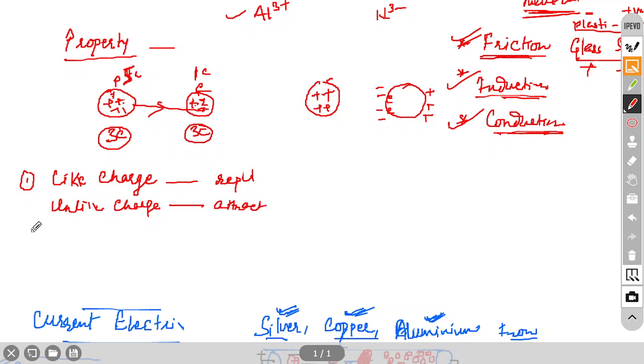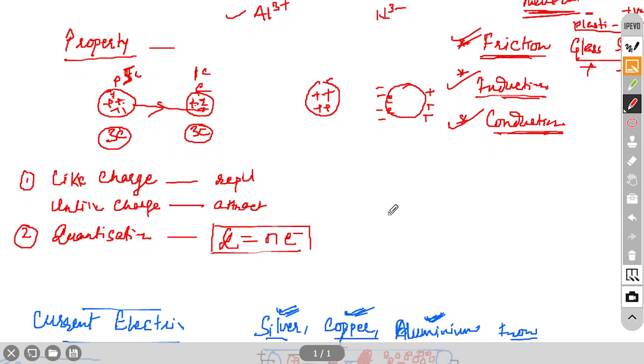One property. Second property, we call it quantization of charge. This is in your book, but they have not mentioned it, though they have given one question on it. Quantization means any charge on any body is an integral multiple of the basic charge. So what is the basic charge? Generally for any charge, suppose you take q, q is always an integral multiple of the basic charge. The charge on the electron is considered the most basic, below that is not possible. So this is the unit charge, meaning the charge on the electron. Well, how much charge is there in an electron?